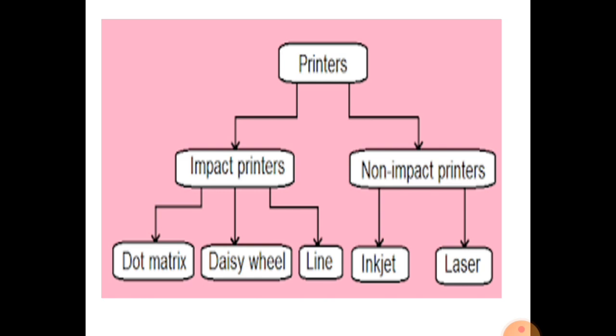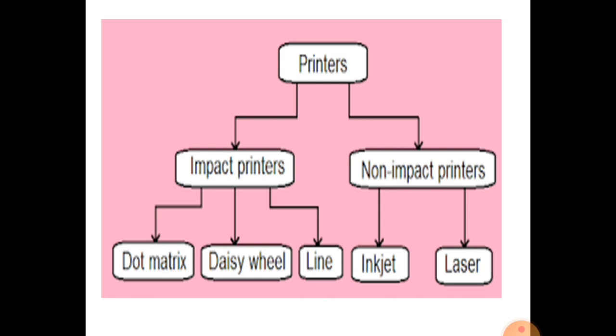Due to that reason it is known as a character printer. A line printer prints a whole line, the whole row, at a time. So a line printer is faster than a character printer.